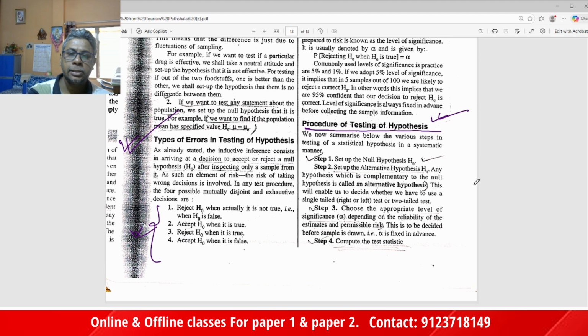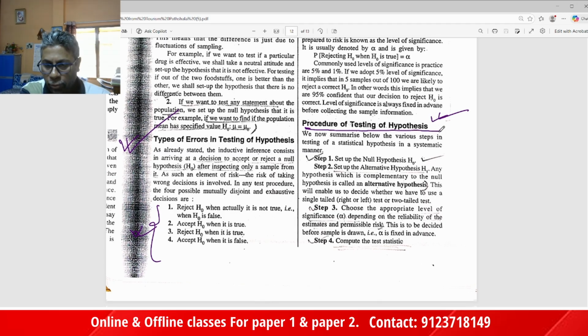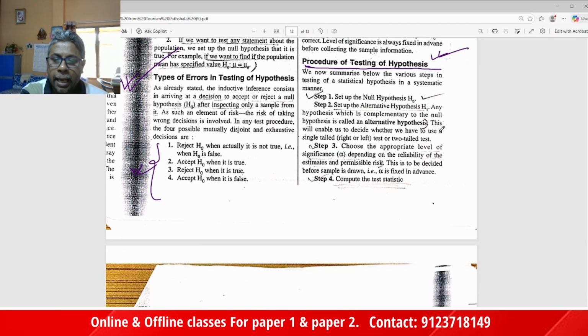When you are going to test a hypothesis in research, the first step is to set up the null hypothesis. Step 2, set up the alternative hypothesis H1. Step 3, choose the appropriate level of significance, maybe 1%, 5%, like this.